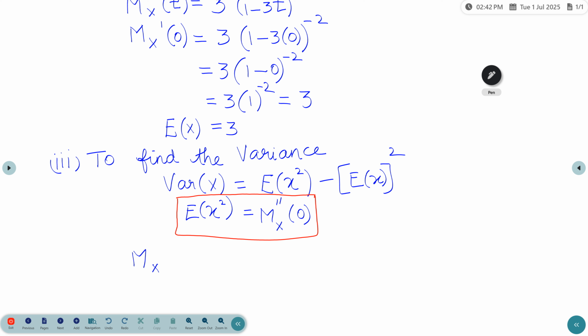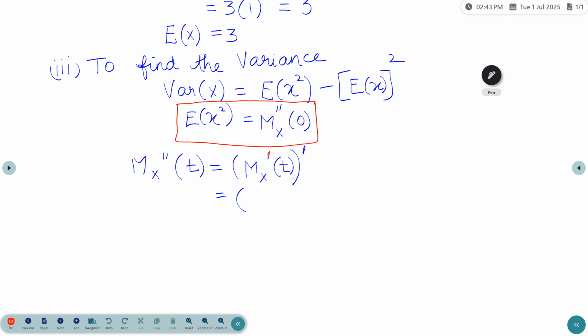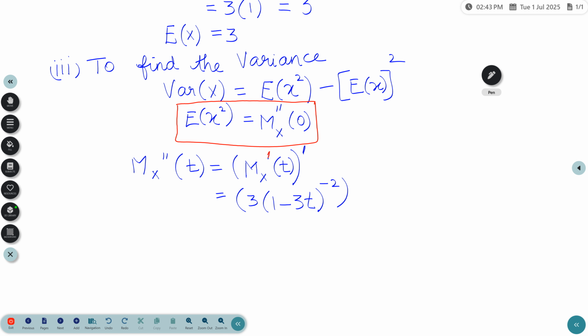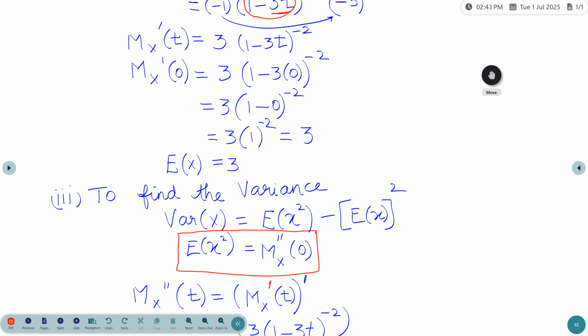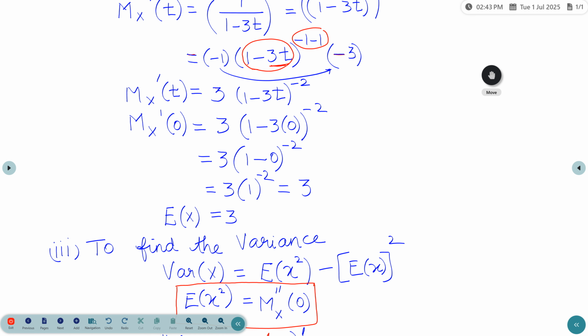So M_X double dash of t is M_X dash, the first differentiation of t, differentiated again. We already know that the first differentiation value is 3 into (1 minus 3t) whole power minus 2. The constant stays as it is.